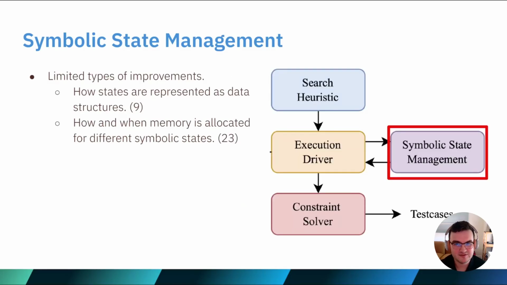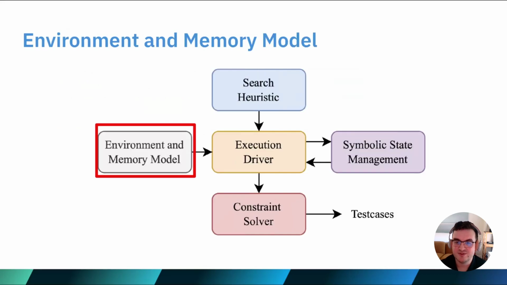We saw limited types of improvements in this module, but they typically were the most creative, such as defining new types of trees or data structures to efficiently store the symbolic constraints, or by intelligently sharing already allocated constraints across multiple execution paths that share or need the same information, therefore reducing the memory footprint.